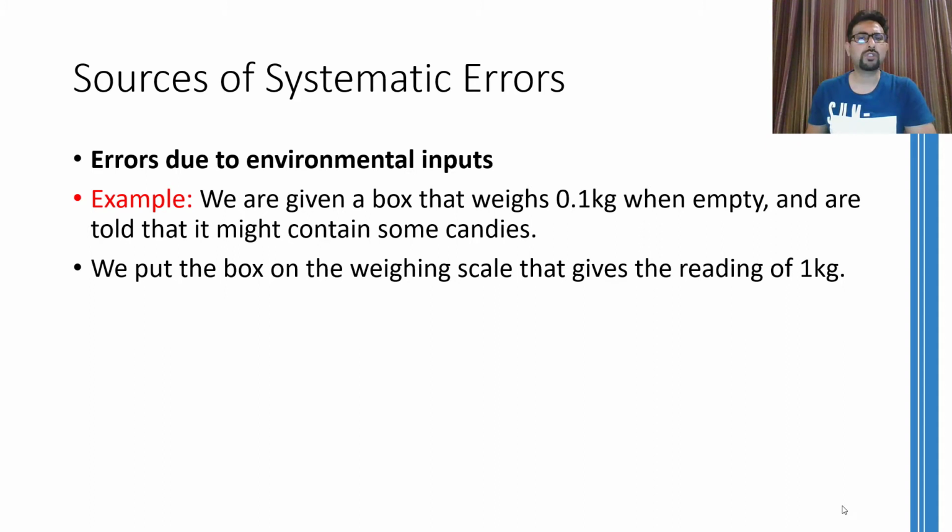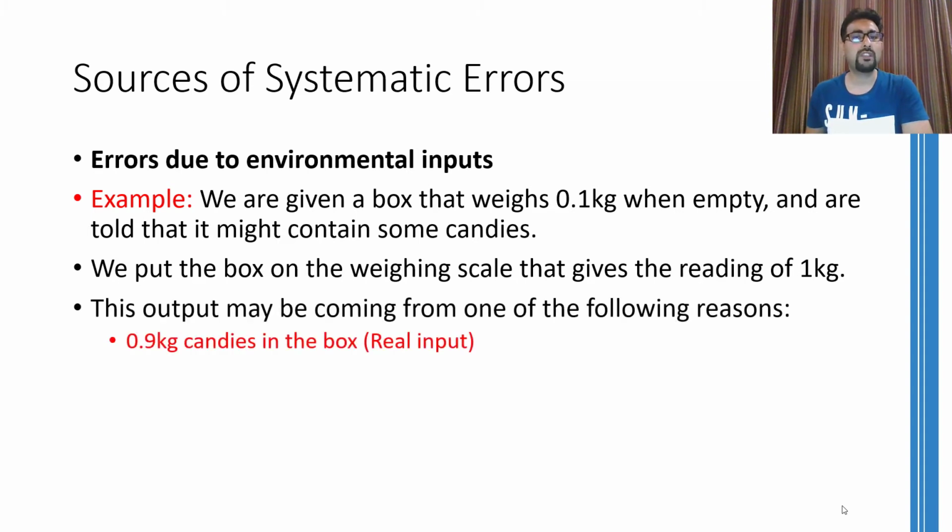When we put that box onto the weighing scale, it shows a reading of 1 kg. Now this 1 kg can be coming from different inputs. For example, there might be the real input, which would be 0.1 kg weight of the box and 0.9 kg weight of the candies inside that box.